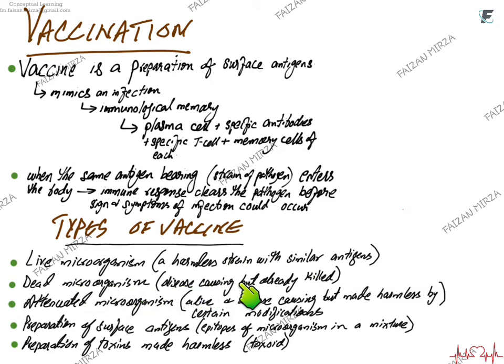which means the disease-causing but already killed microorganism is added to the vaccine. An attenuated microorganism is one which is alive and disease causing but is made harmless by certain modification. Attenuated microorganism can be added to a vaccine as well. Another vaccine could be a preparation of surface antigens, where the epitopes, which are the antigens of the microorganism, are added in a mixture, and that mixture is given as a vaccine. Preparations of toxins which are made harmless, toxoid, also make up a vaccine.